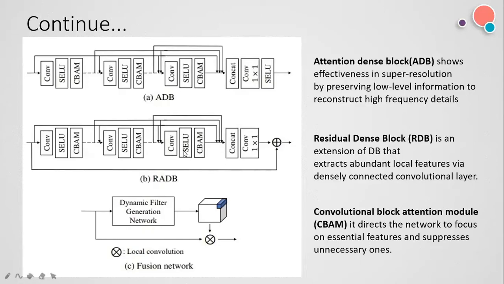And at last, basically, I have to explain the concepts of attention dense block, residual dense block, and CBAM that were used in the previous slide. So I have explained the architecture of them in detail here. So what is Fusion network?